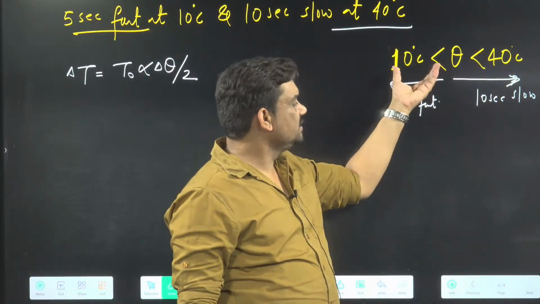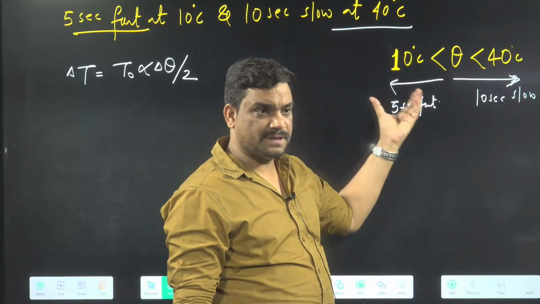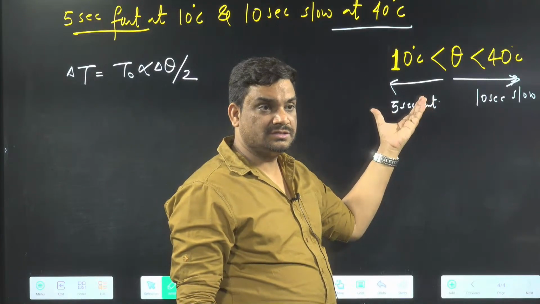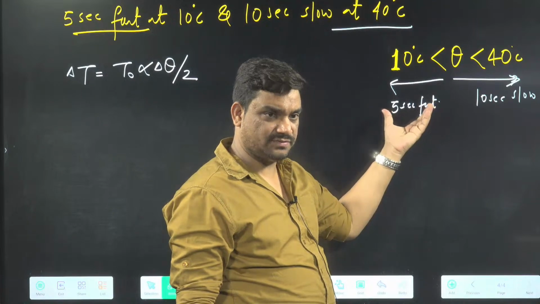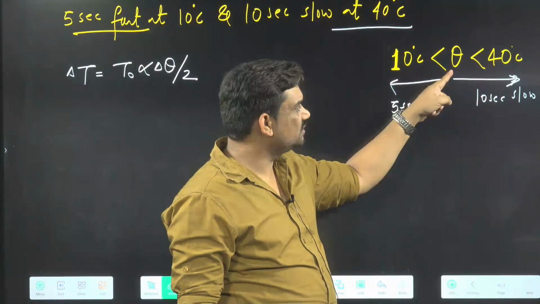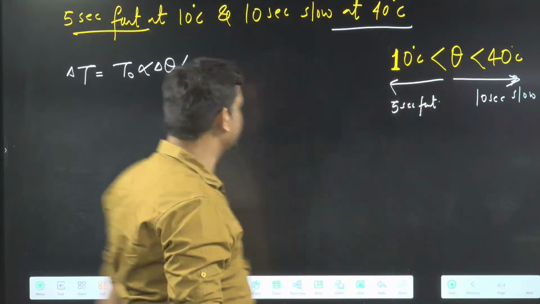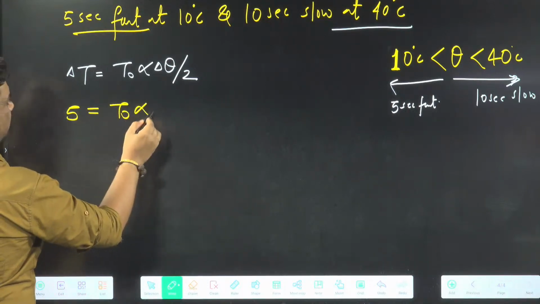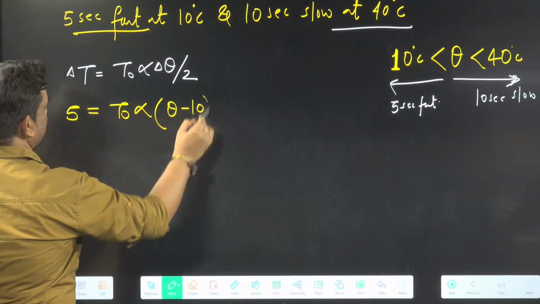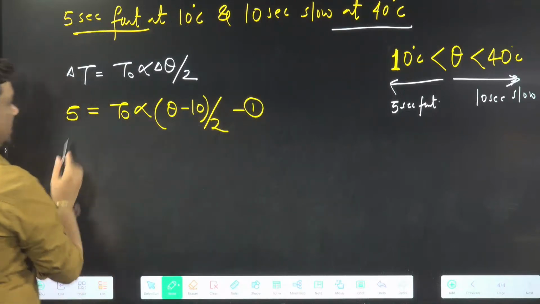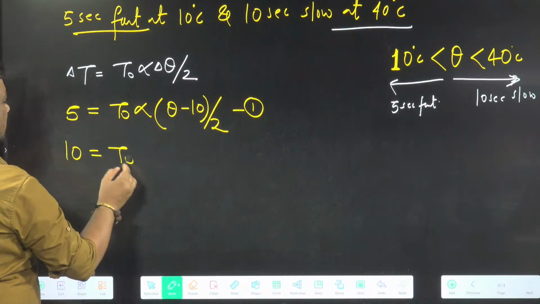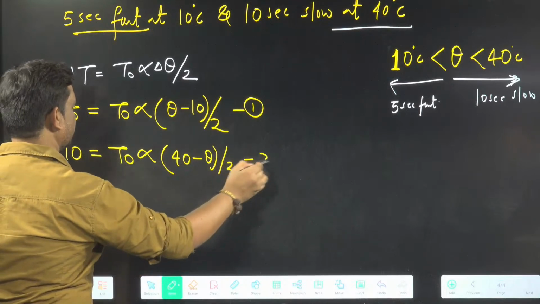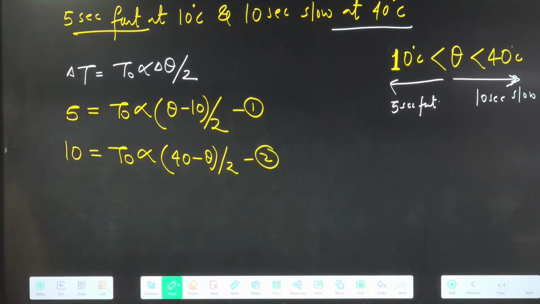Here to here, the change of time period is 5 seconds, and the temperature difference will be theta minus 10. So the first equation: 5 equals T naught alpha, theta minus 10, divided by 2, equation number 1. And 10 equals T naught alpha, 40 minus theta, divided by 2, equation number 2. These are the two equations that I have to use here.